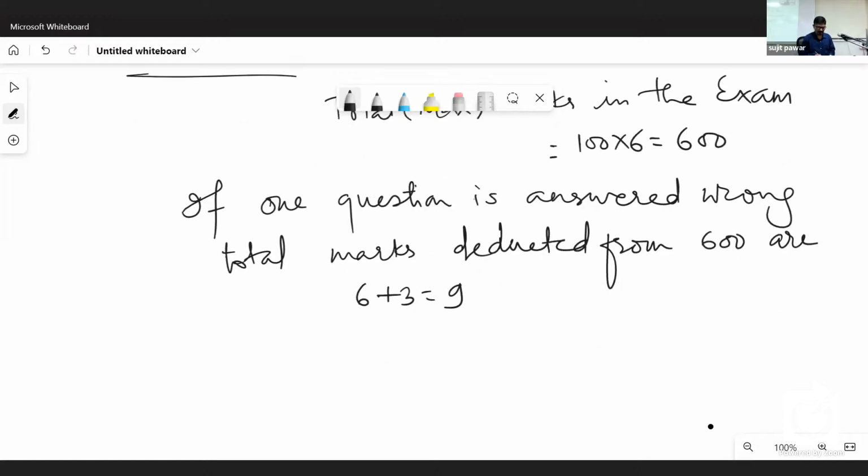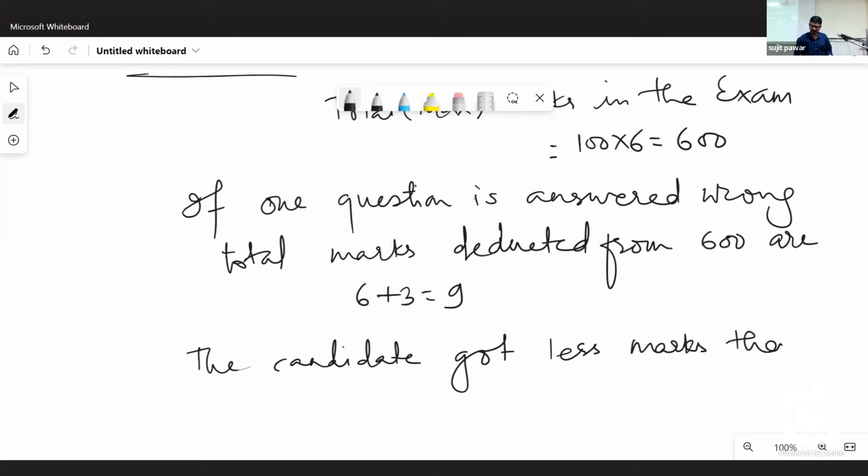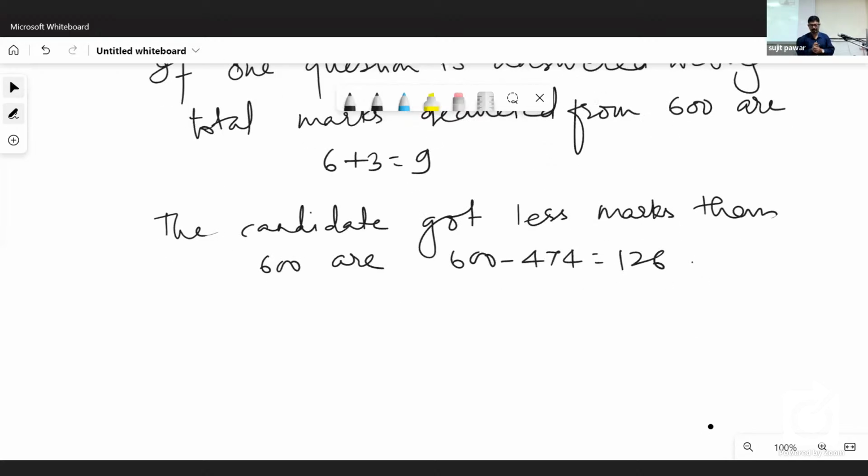Okay. Next line. The candidate got less marks than 600 are 600 minus 474 is equal to 126.